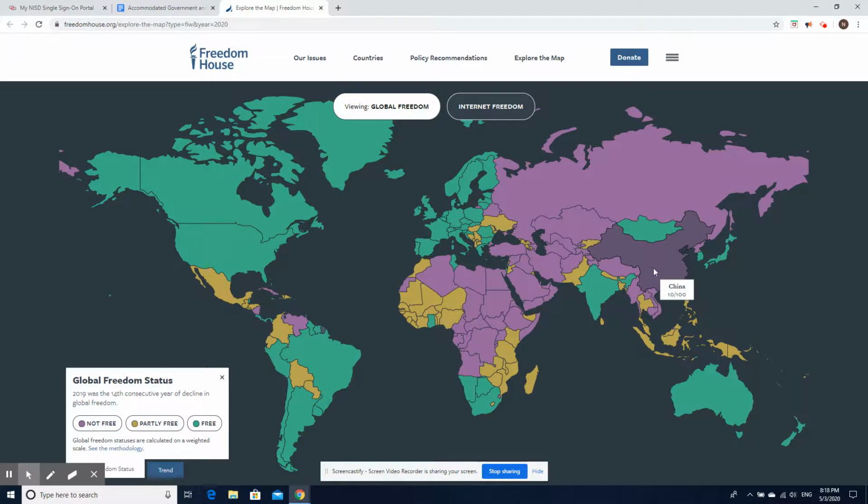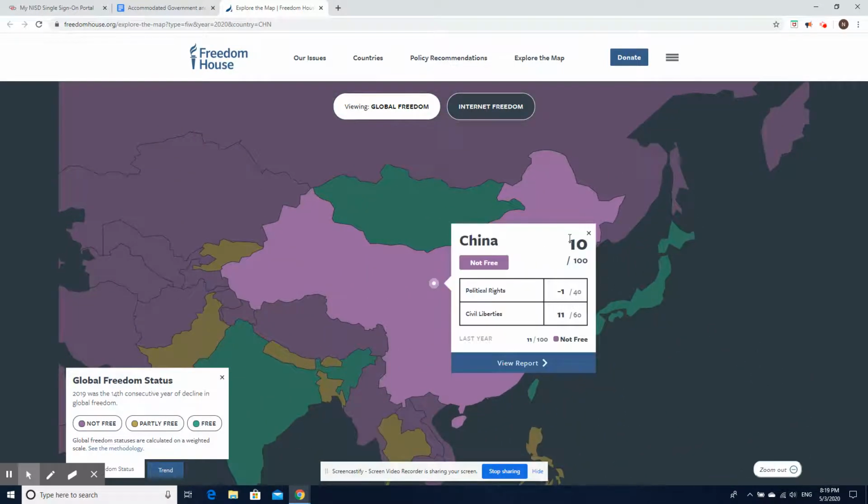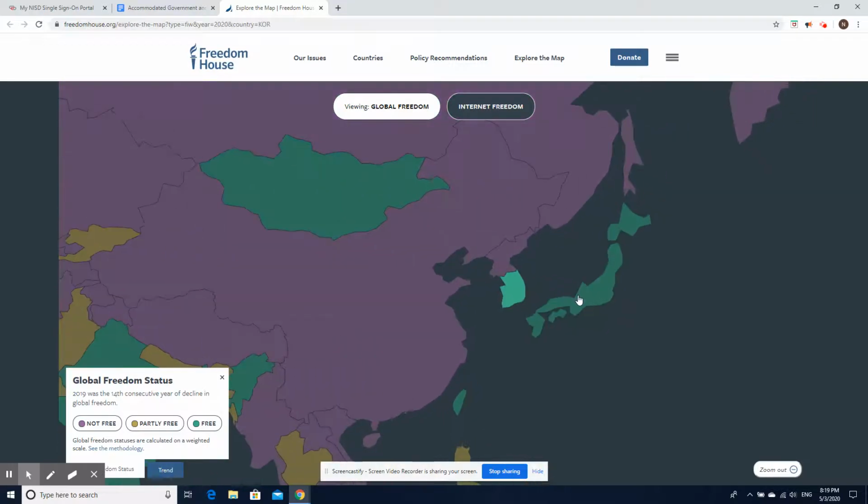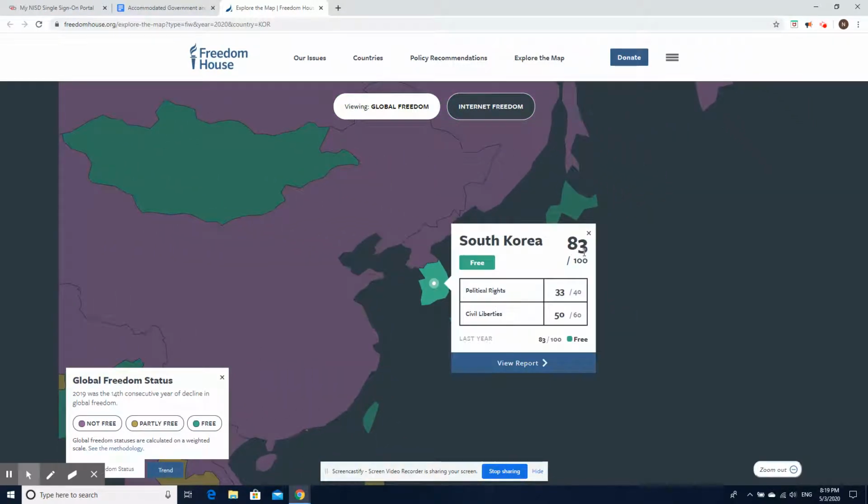And let's say you're going to click on China. You're going to find out that China's score is only 10 out of 100, and it's colored purple. That means citizens in that country do not have a lot of freedoms. On the other hand, South Korea is colored in green, and its freedom score is 83 out of 100. The closer to 100, the better the score, the more freedoms the countries have.